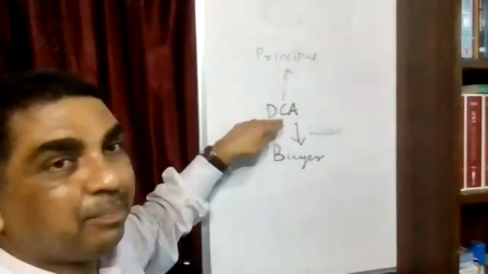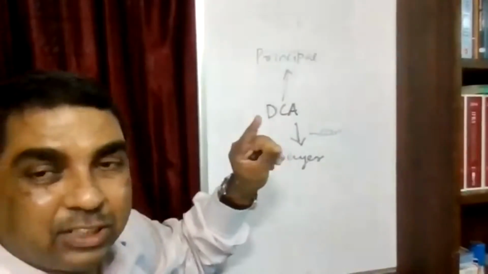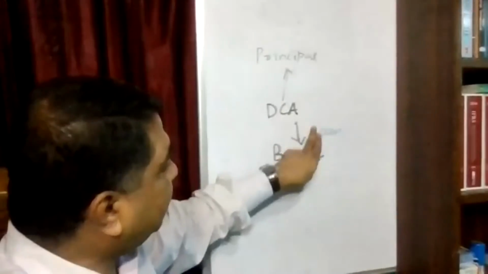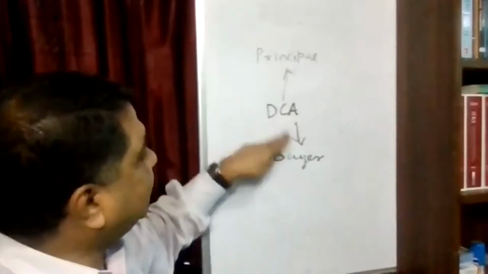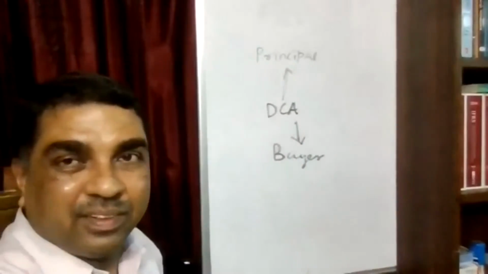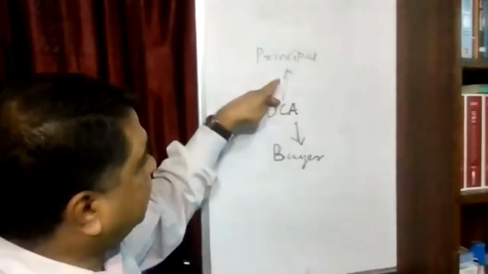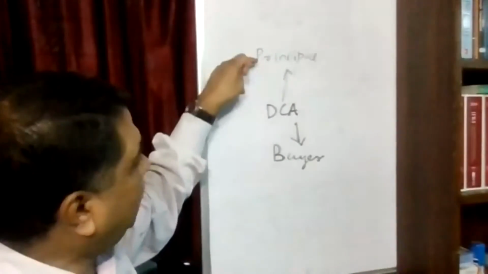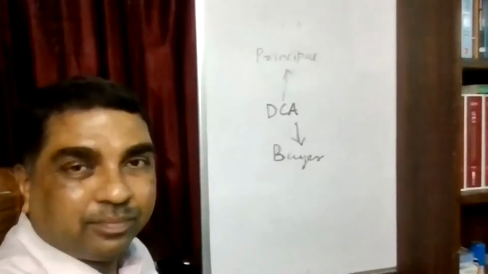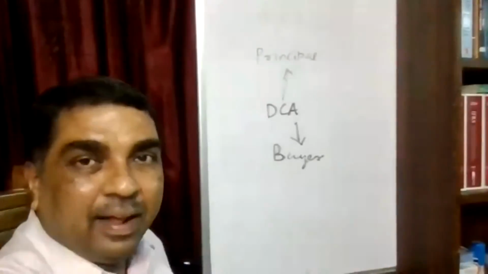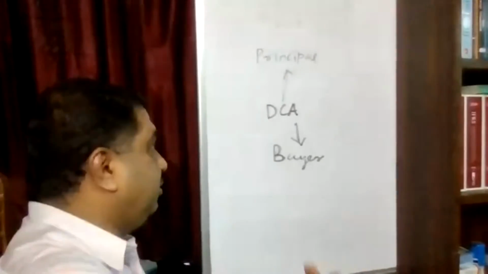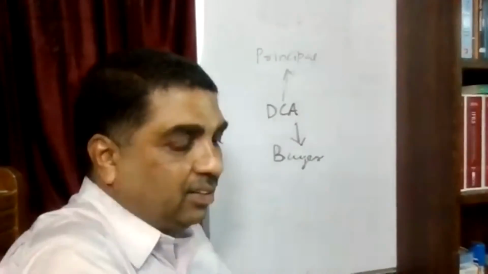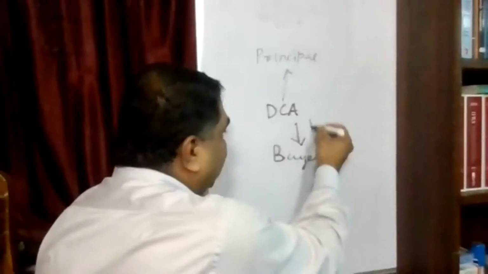DCA is helping the principal in finding out the buyer. So he is making a supply. And DCA is also making one more supply, that is arranging a seller for the buyer. So this is supply of services, this is also supply of services, not supply of goods. Supply of goods is only between the principal and the buyer. And in addition to that, DCA is making one more service, that is providing a loan.